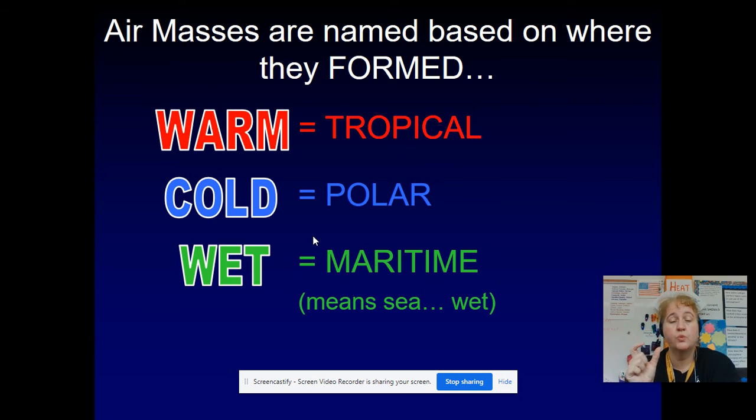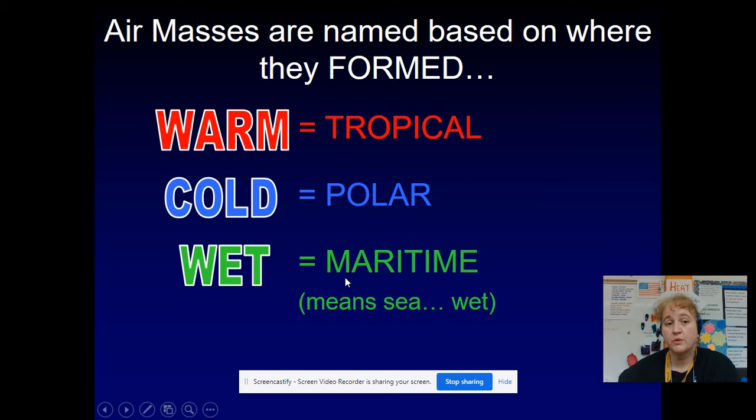Maritime, the base or root word is mari, as in marine. My students tell me they want to be marine biologists, but you have to learn that marine means wet or of the ocean, of the sea, and a biologist, bio, life, ology, study of. So a marine biologist is going to study ocean life, sea life. In this case, maritime means that it's something formed over a sea or a water base, and therefore it's more likely to be very humid, very wet, very moist.